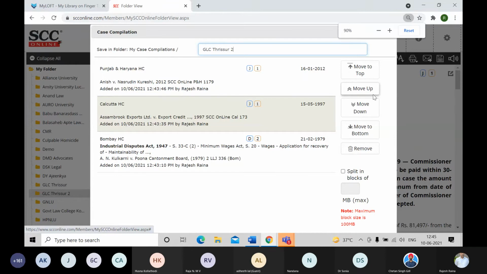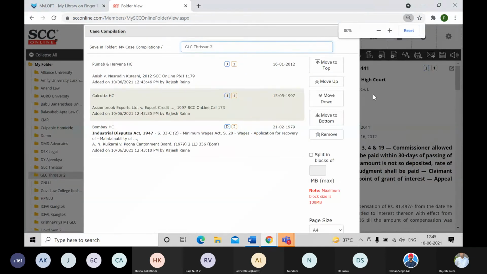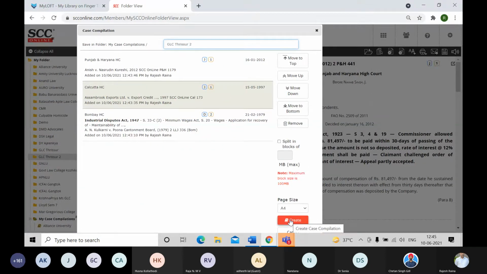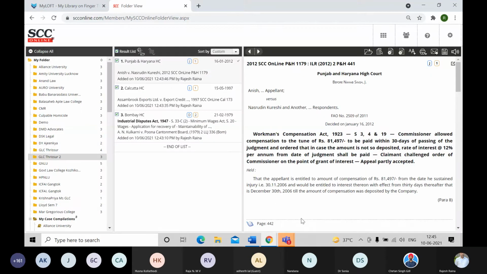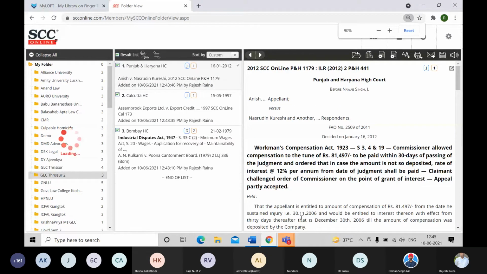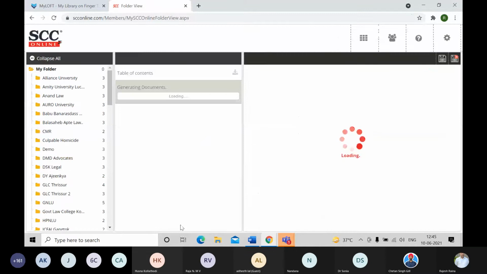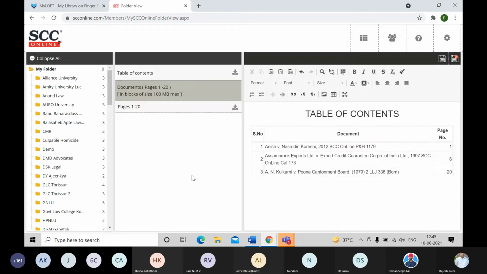Once you have done the indexing, then on the bottom you will find this create button on the bottom right. You'll click on this, and while we are discussing this case compilation, the software in the background is creating one for me, and believe me, in less than a minute you will get the compilation, which usually would take you an hour or two, because first you have to prepare a table of contents. Accordingly, you will have to arrange the documents, give them page numbering manually. Here the software is doing the pagination automatically.